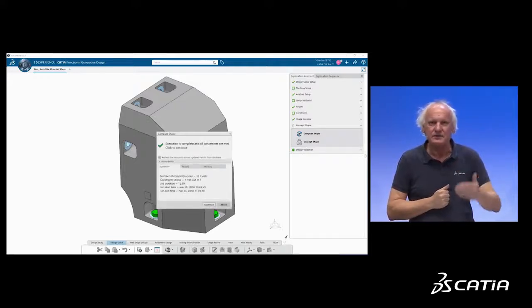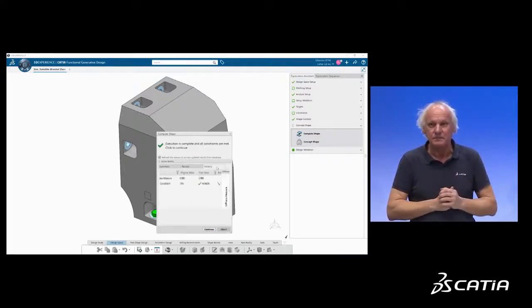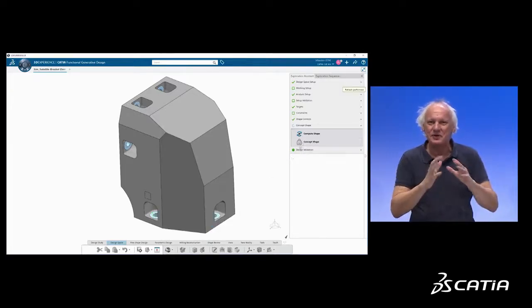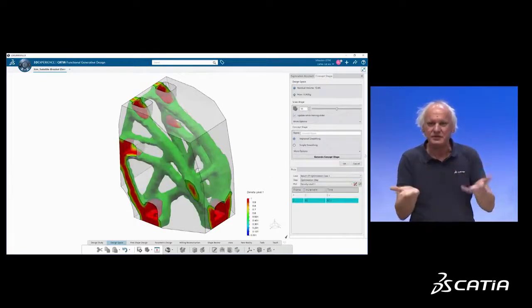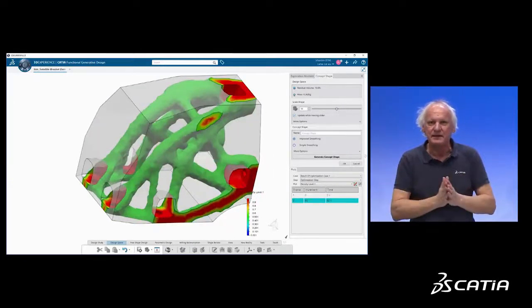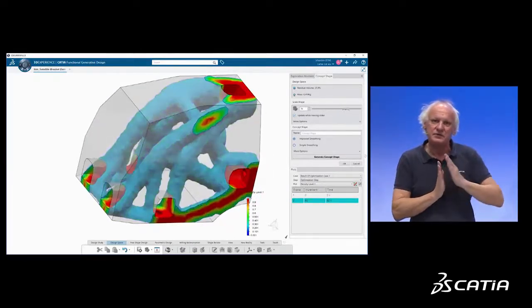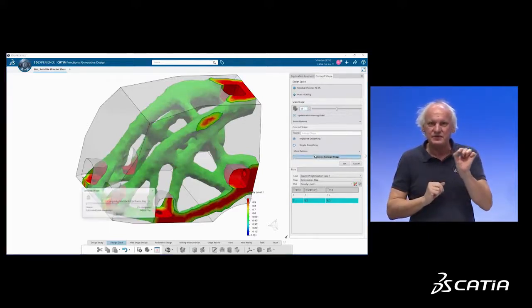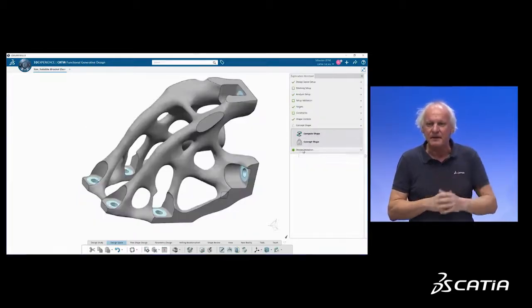So I run a structural analysis. I run an optimization multiple times to converge to a first concept. And CATIA shows me this concept. What you see in green is just the boundary between what you can consider empty versus what you can consider as plain. Then the user, with a cursor, can play and get a thicker or a thinner shape.